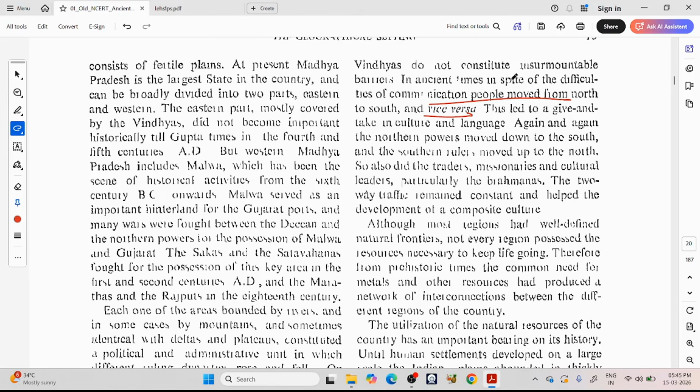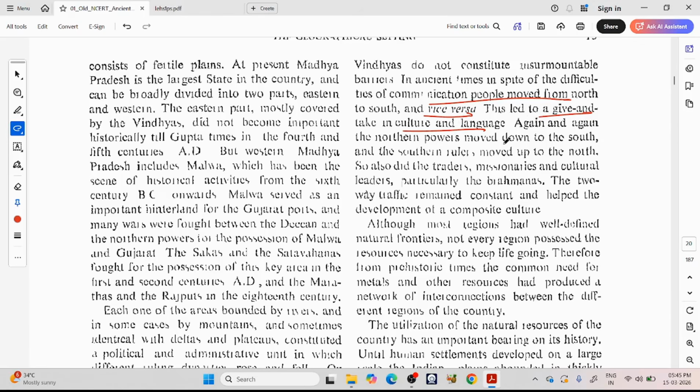So people started communicating between north and south. This led to a give and take culture and language. So culture started spreading from north to south. The language started spreading. Exchanges, giving and taking, spread between north and south.